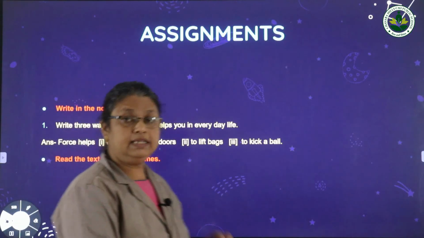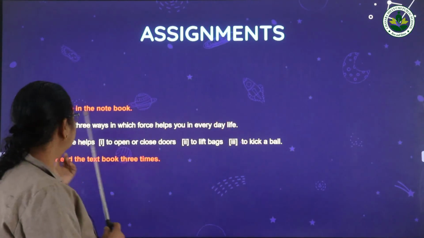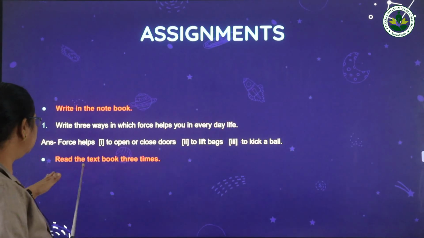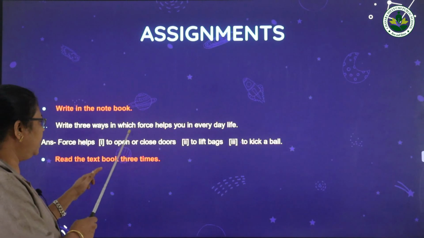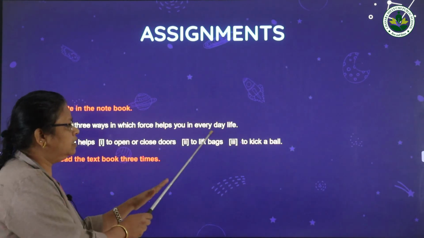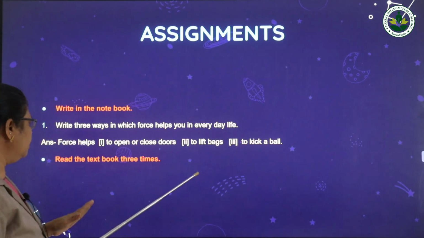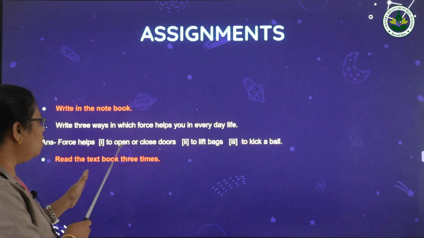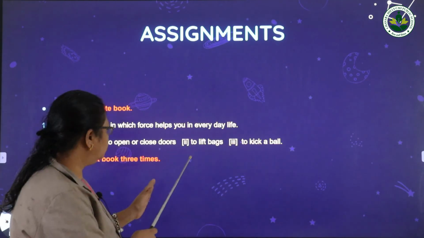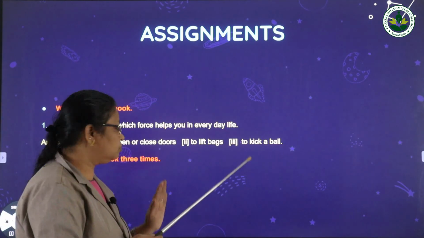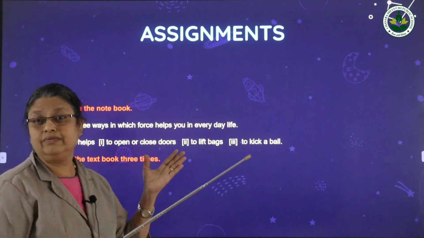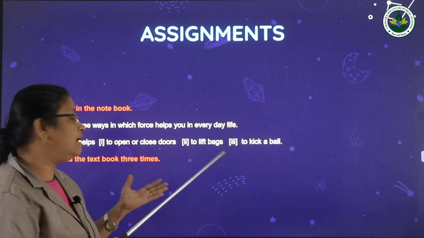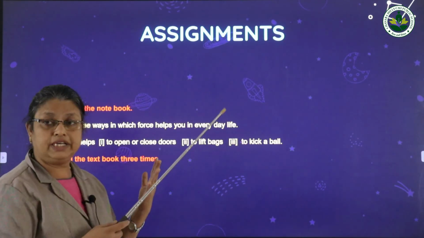Okay. So let us see the assignments for today. The first one, you have to write the answer to the question. Write 3 ways in which force helps you in everyday life. The first one, force helps to open or close doors, to lift bags, to lift your school bags, to kick a ball. It is all your daily life activities. In daily life you are doing all these activities.